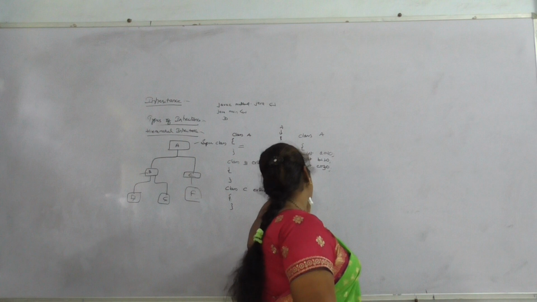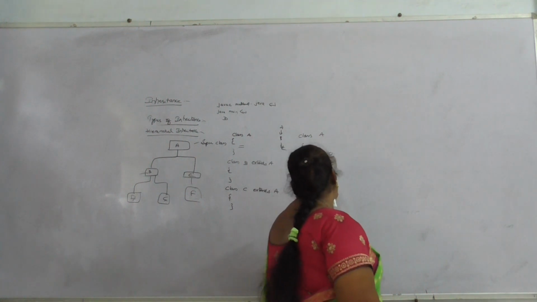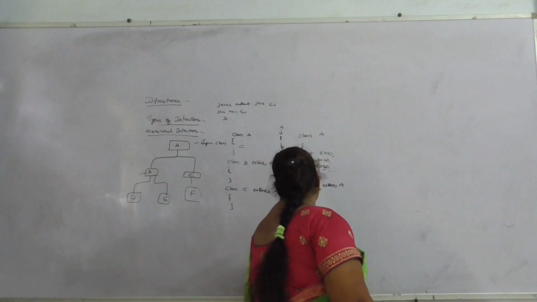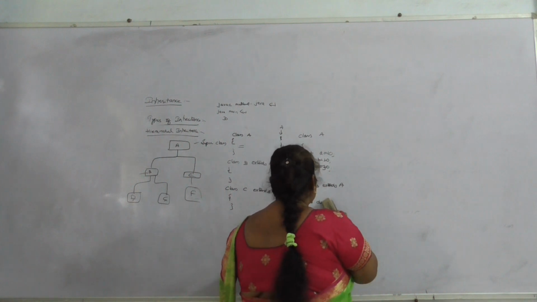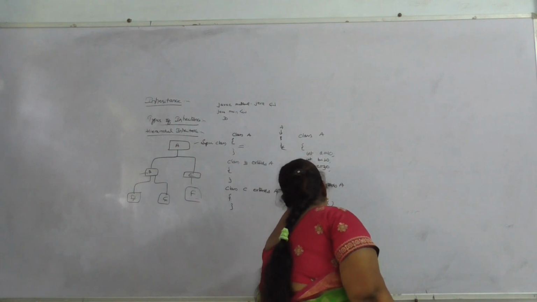Coming to class B, extends A. Here I am writing the display method, display A, otherwise called display 1, System.out.println.